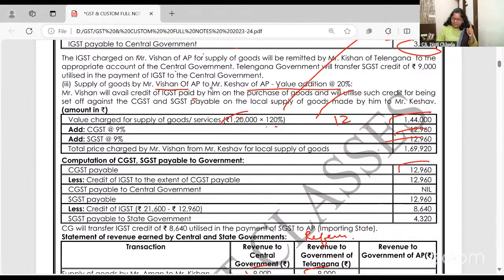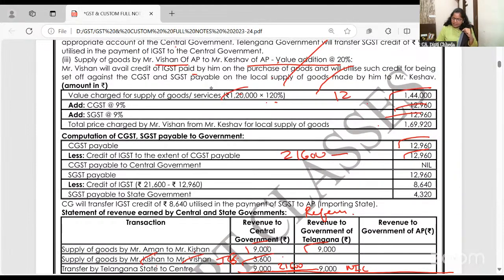Can I set off IGST 21,600? Minus 12,960? Yes. Again SGST: can I set off the balance, 21,600 minus 12,960? That is 8,640. And SGST payable is 4,320.